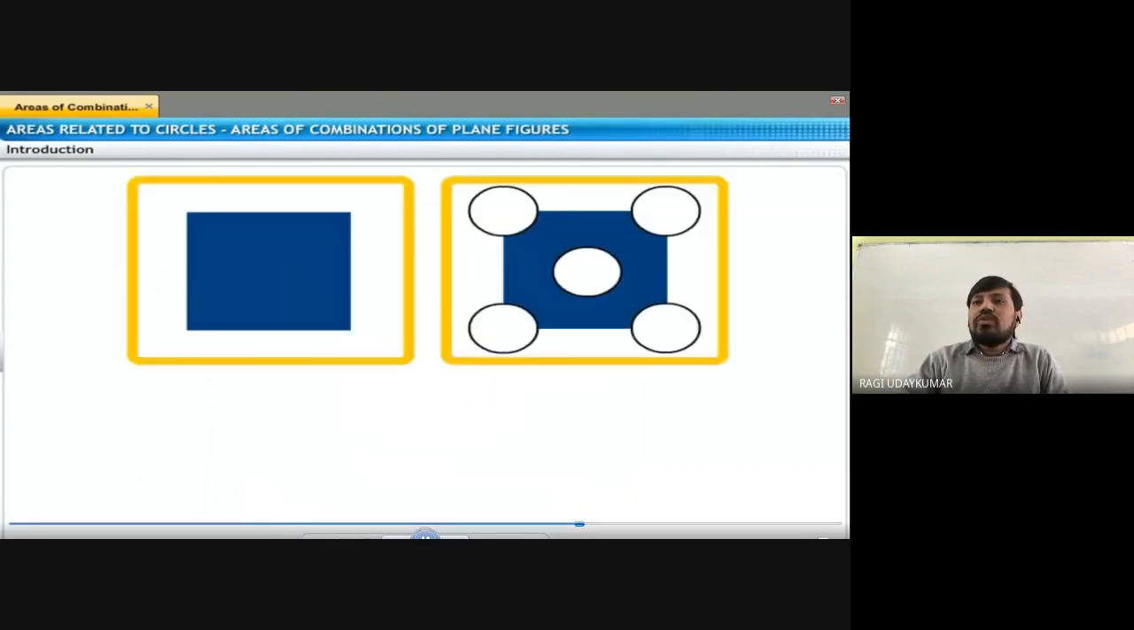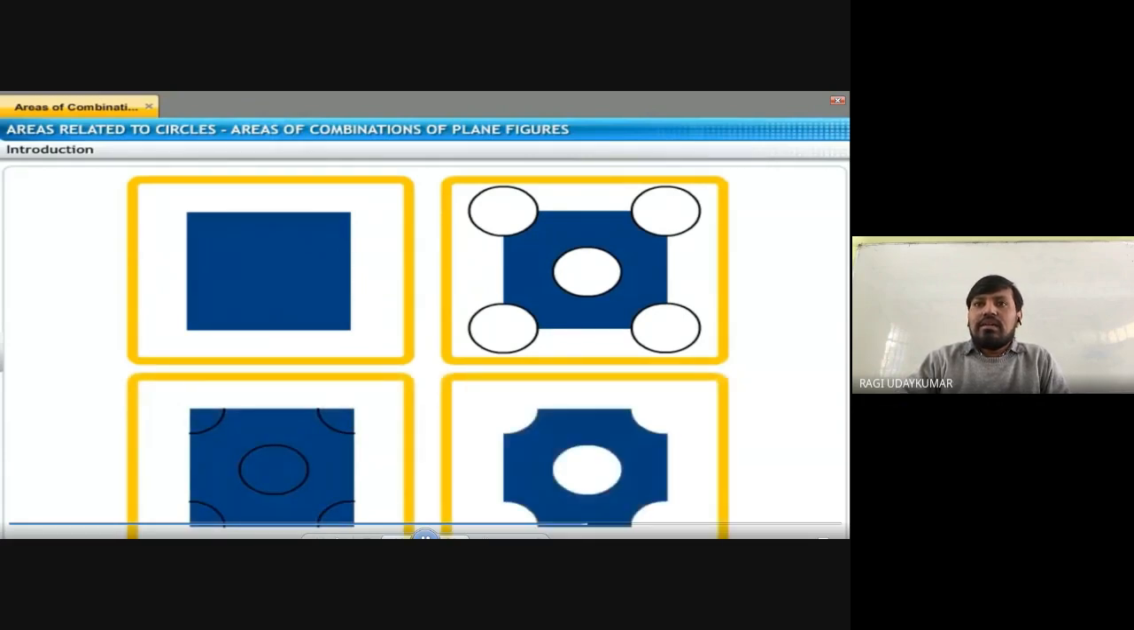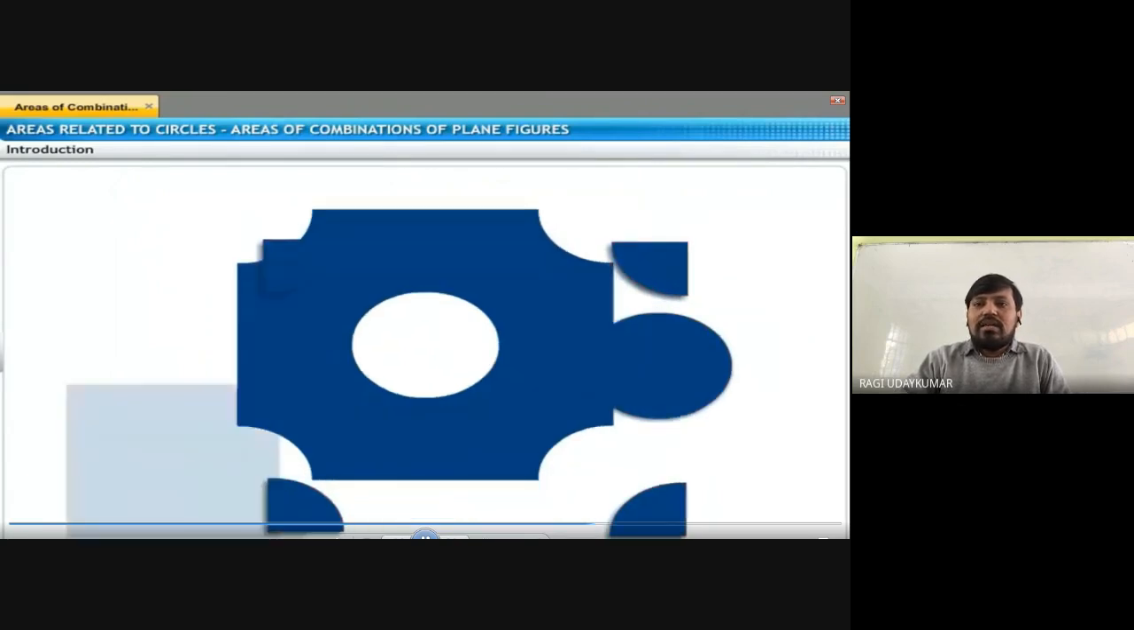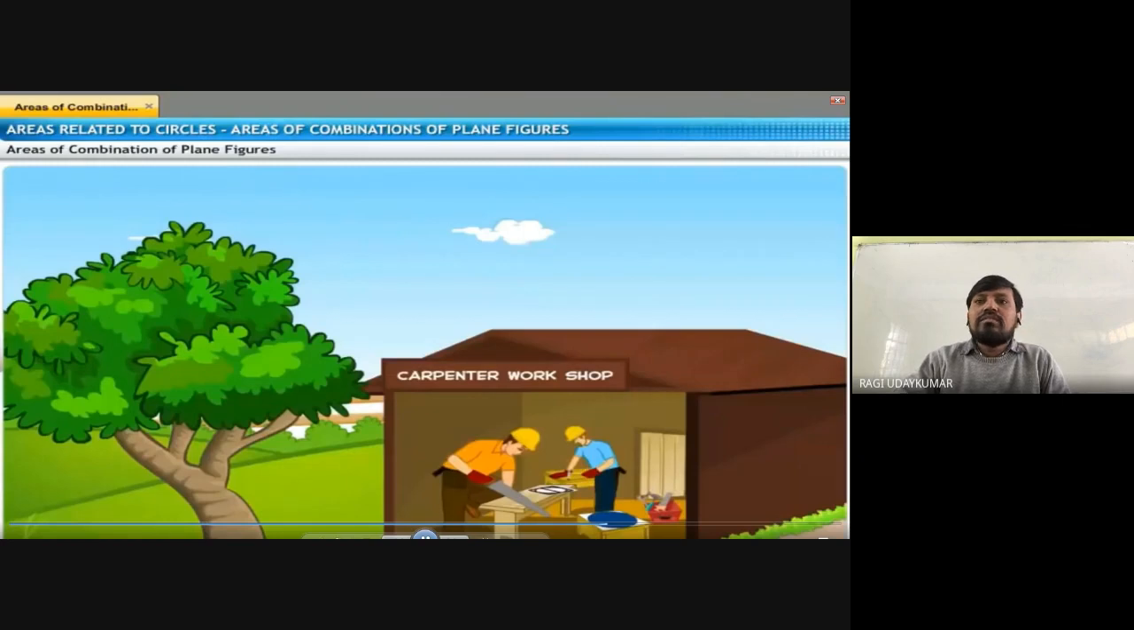So in that situation, what to do here? The four corners are cut, and they form this shape. These four corners will make one circle. Each one is called a quadrant, and four quadrants make one circle. So this circle is to be subtracted from the complete square. One circle is this white place, and another is the four corners that were cut.